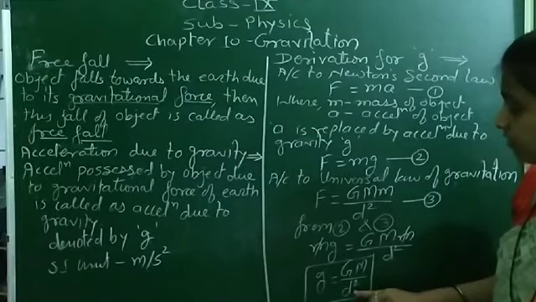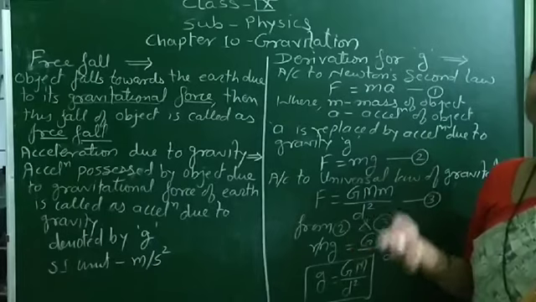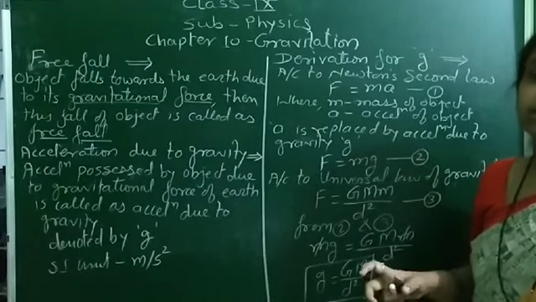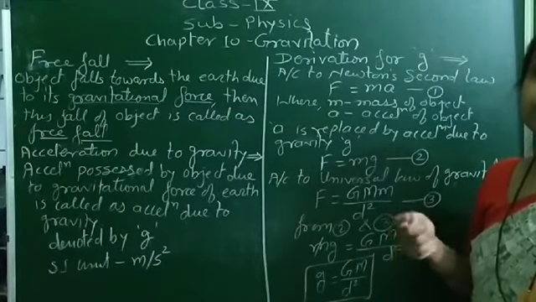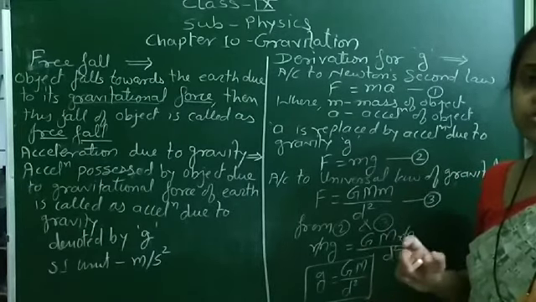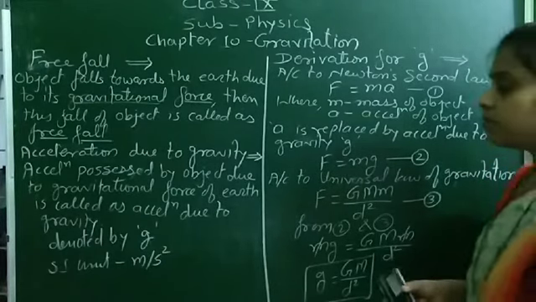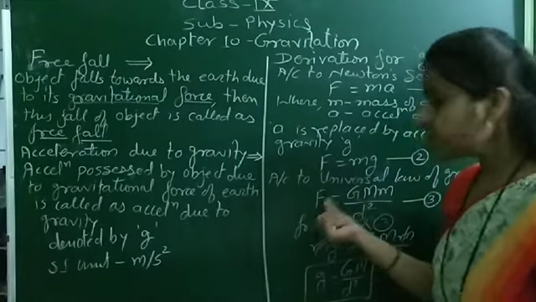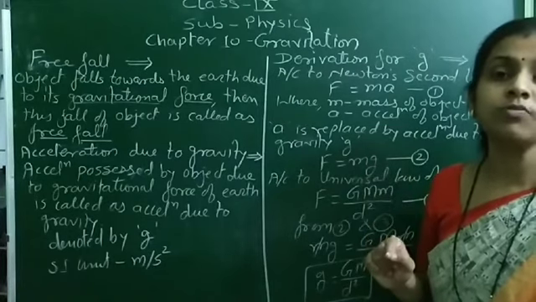But whenever we talk about the distance between the object and the earth, the object may be on the earth or near the earth, and that distance is negligible, or very small, which is nearly equal to the radius of the earth. Why do we say it is nearly equal to the radius of the earth? Because we consider the force from the center of the earth.